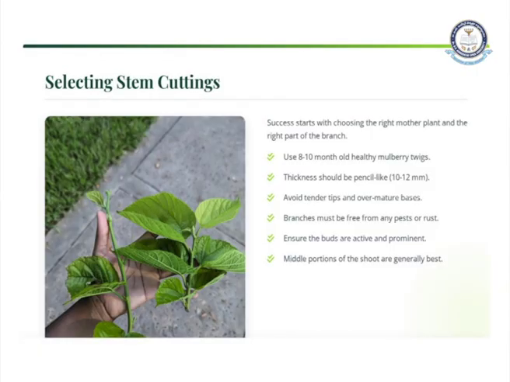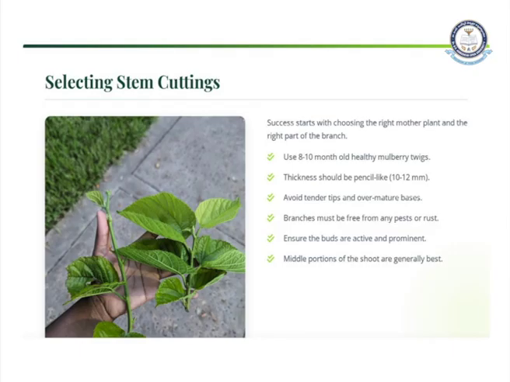We see a stem cutting. This stem cutting is the most common, and it has a high success rate, and it has a good commercial value. Here, the success starts with choosing the right mother plant and the right part of the branch. We use 8 to 10 month old healthy mulberry twigs, whose thickness should be like a pencil, and we should avoid the tips.